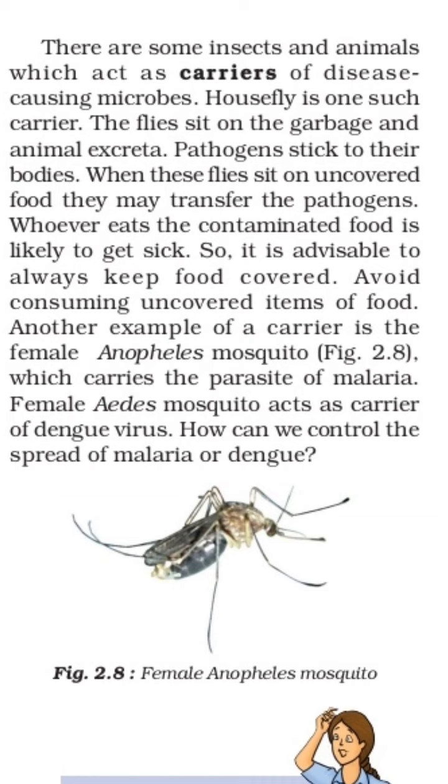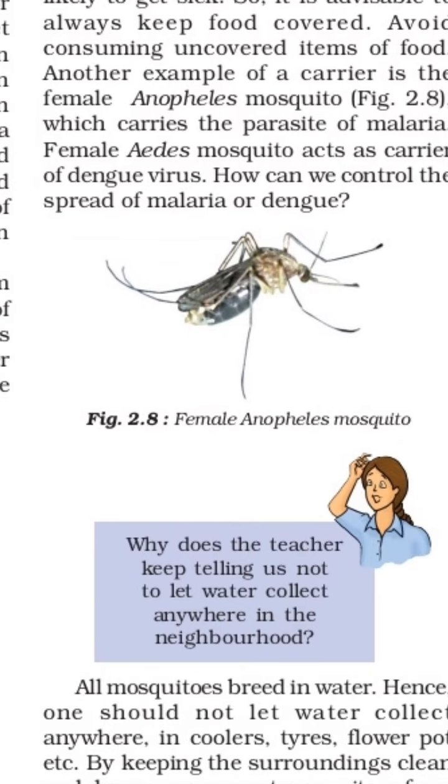How can we control the spread of malaria or dengue? Those are the mosquitoes, one carries malaria and one carries dengue virus. Then how can we control the spread of malaria and dengue?